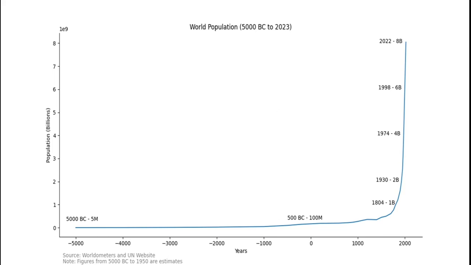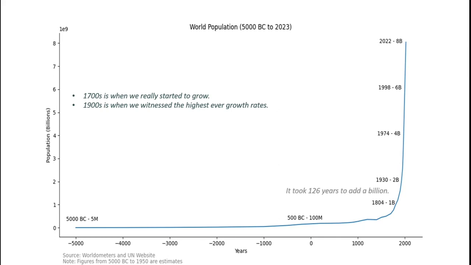If we dig into the data, we realize 1700 is the period when the population really started to grow, and this is the same time period when the Industrial Revolution was taking place. Also, 1900 is the time period when we recorded our highest ever growth rates. In 1804, we were at 1 billion, and we doubled to 2 billion by 1930. The difference is 126 years. So we took 126 years to add a billion people to our population.